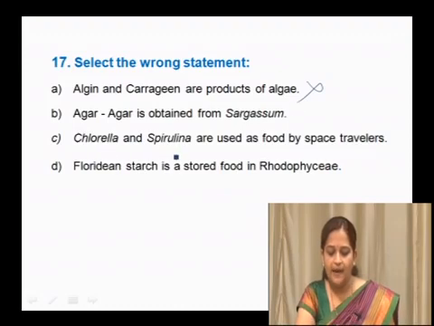Chlorella and Spirulina are used as food by space travelers because they are very rich in proteins. They are used in tablet form. They are used by space travelers.